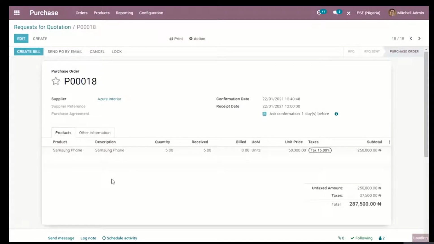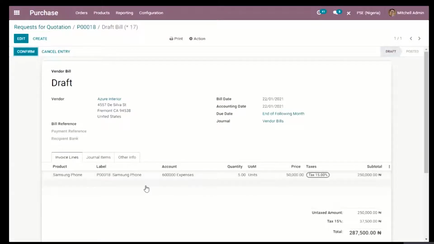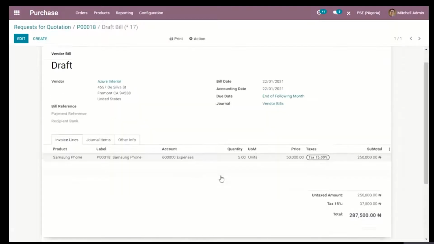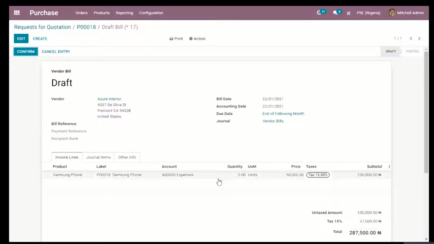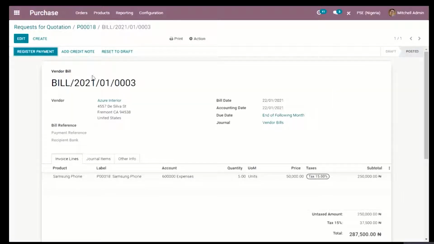It will take me to another window where I can confirm the details and probably create an invoice for my vendor. Now, if I am satisfied with what I have in front of me, the details from the quantity to the price and all other details, I can decide to confirm this, and it's going to create a bill for me where I can decide to register a payment and pay my vendor, which is Azure Interior here.